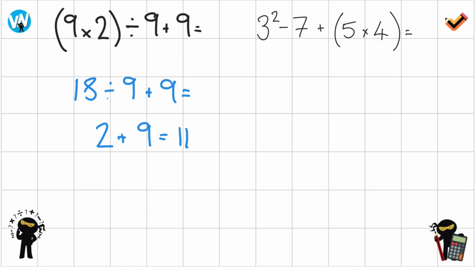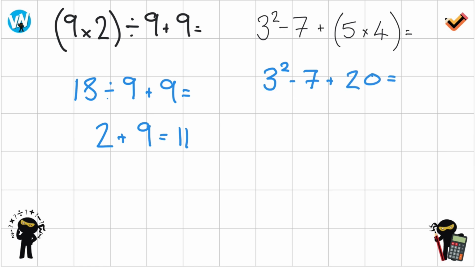Now, here's another question. We've pretty much got a bit of everything here. We've got a multiplication, we've got brackets, and this part of the brackets is at the back end of the question. We've got an addition, a subtract, and orders. But again, we don't need to get too worried about it. We just need to follow the system. BODMAS, we know brackets is first. So I'm going to do this part of the question first, which 5 times 4 is 20. So I'm going to rewrite the problem with 20 as my new value there. So I've got 3 squared, take away 7, add 20.